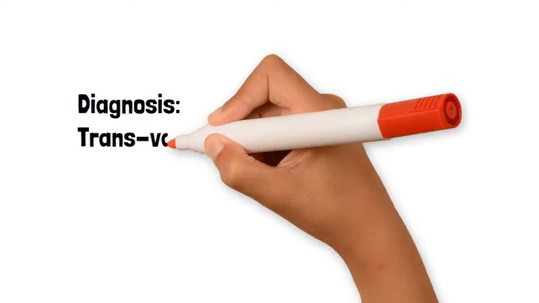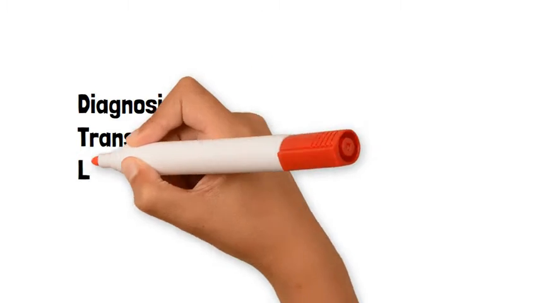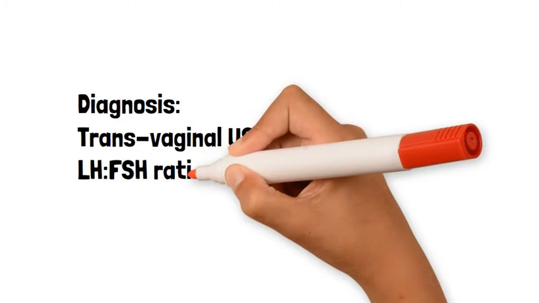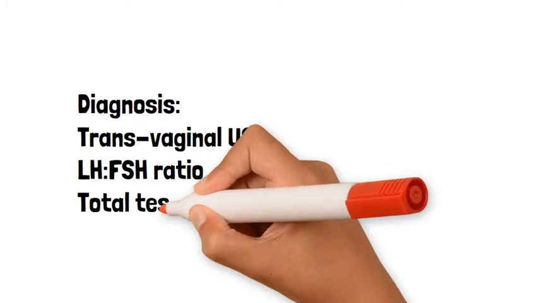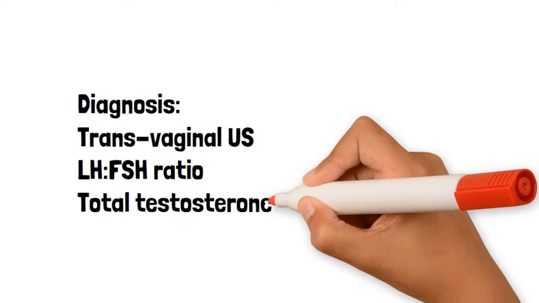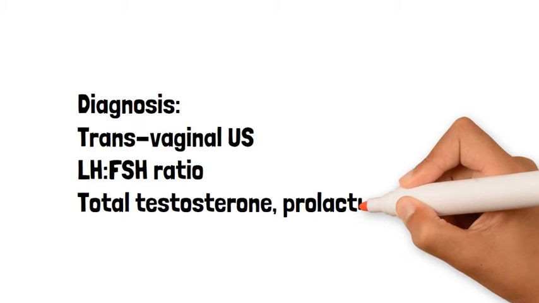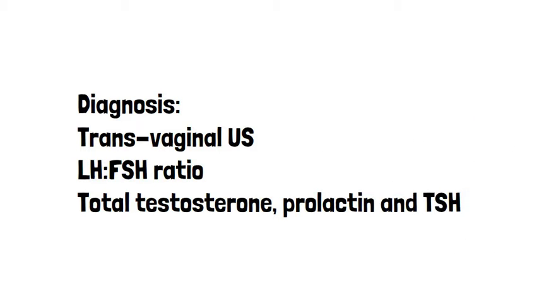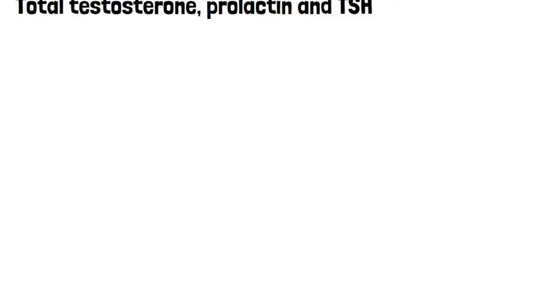So how do we diagnose PCOS? Well, usually via transvaginal ultrasound scan. The LH to FSH ratio would be increased, the total testosterone could be increased, the prolactin levels may be normal, and TSH levels may be decreased.